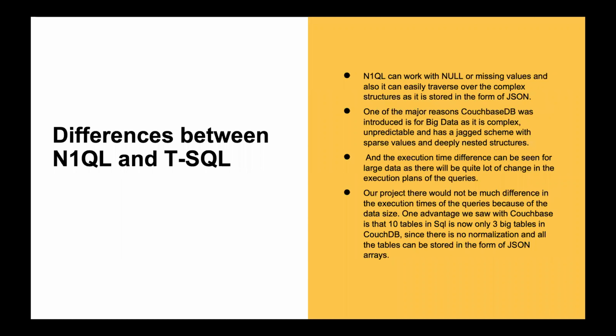The differences between N1QL and TSQL were like N1QL can work with null and missing values unlike SQL. The execution time differences can be seen for large data as there will be quite a lot of change in the execution plans of the queries. One advantage here is that the 10 SQL tables are now compressed into 3 big tables in the form of JSON arrays.